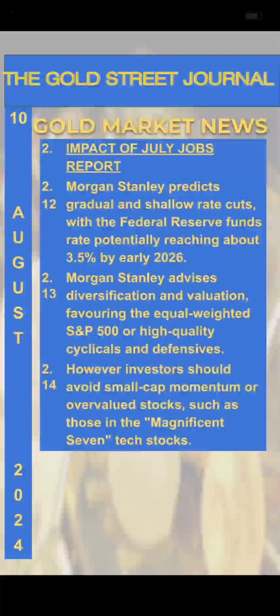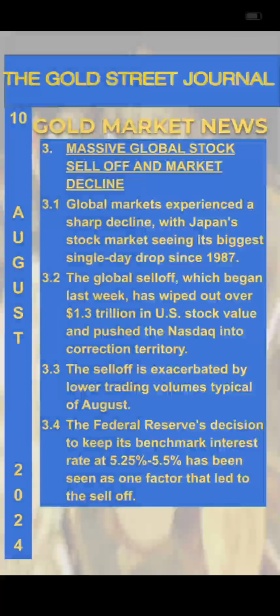Morgan Stanley predicts gradual and shallow rate cuts, with the Federal Reserve Fund's rate potentially reaching about 3.5% by early 2026. Morgan Stanley advises diversification and valuation, favoring the equal-weighted S&P 500 or high-quality cyclicals and defensives. However, investors should avoid small-cap momentum or overvalued stocks, such as those in the Magnificent Seven tech stocks.